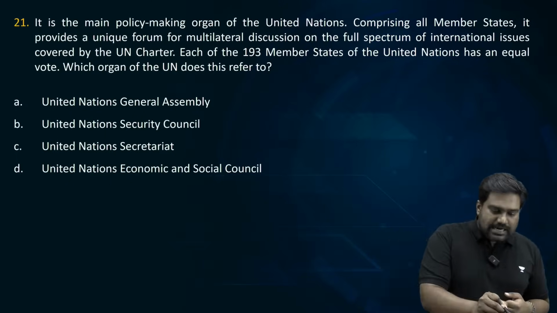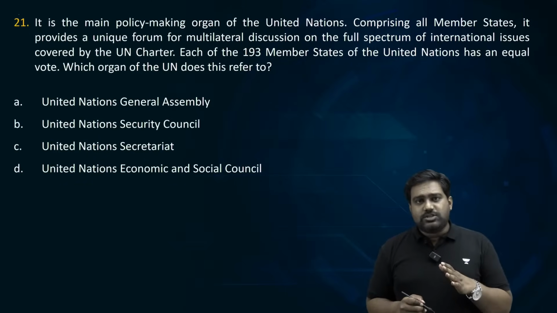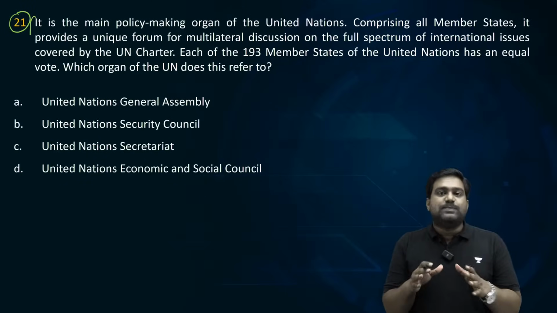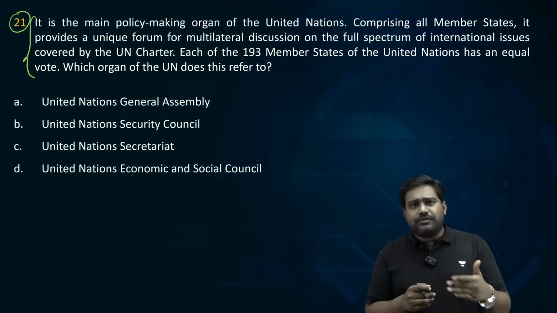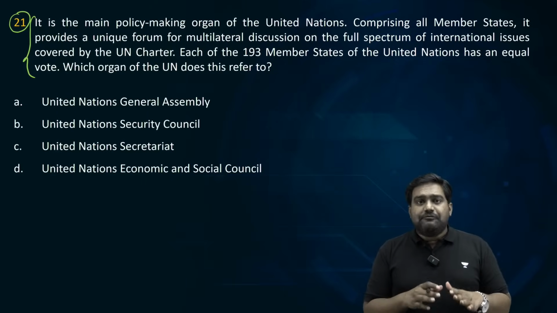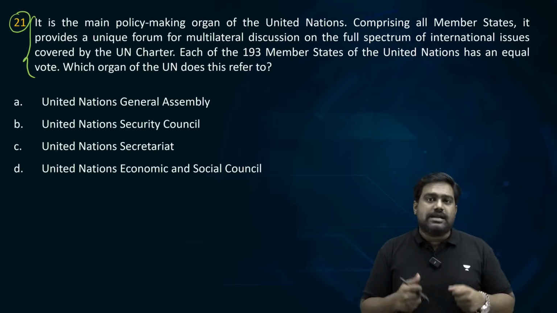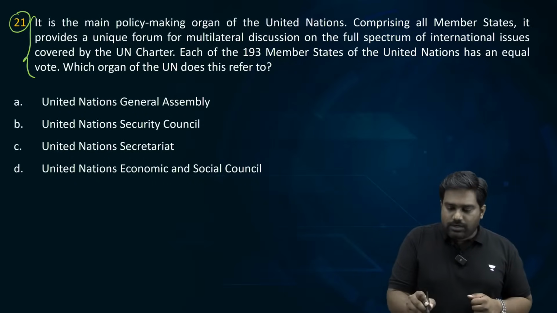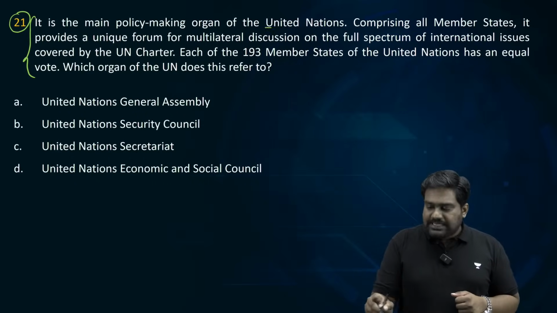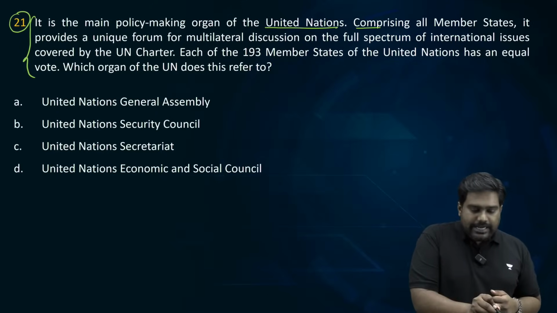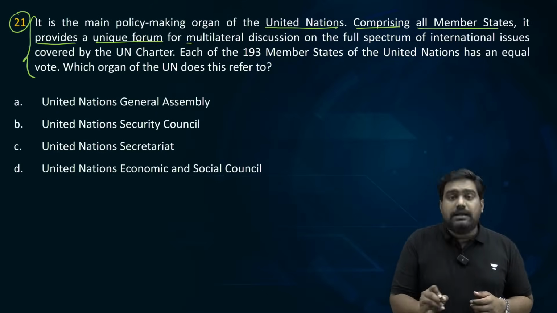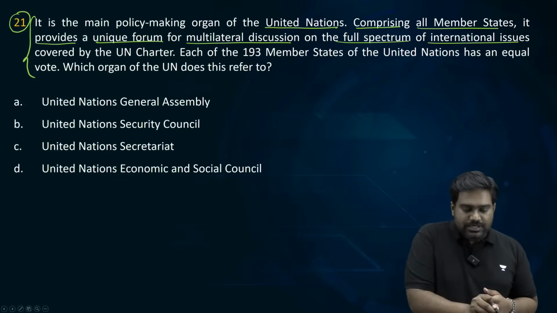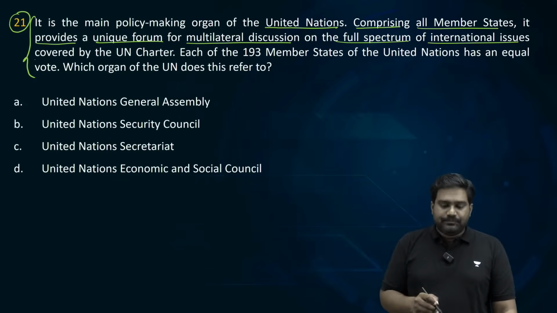All right, let's start with the next segment. Let's look at question number 21. So there is a description which has been given, right? And you need to figure out which organ of the United Nations the description is referring to. The question says it is the main policy-making organ of the UN, comprising all member states. It provides a unique forum for multilateral discussion on the full spectrum of international issues covered by the UN Charter.